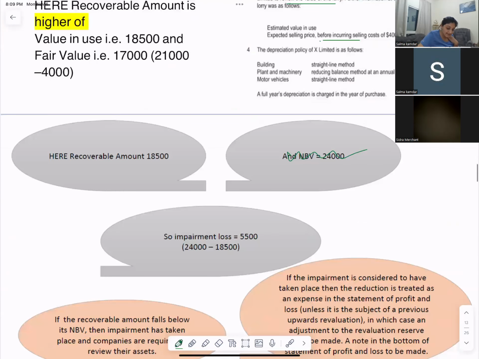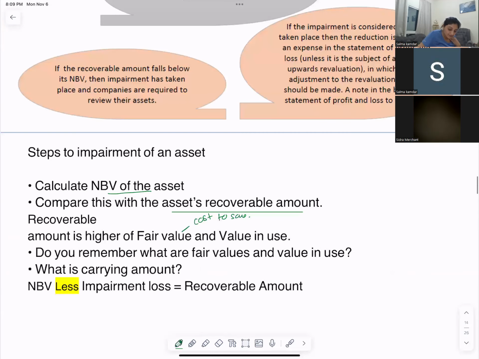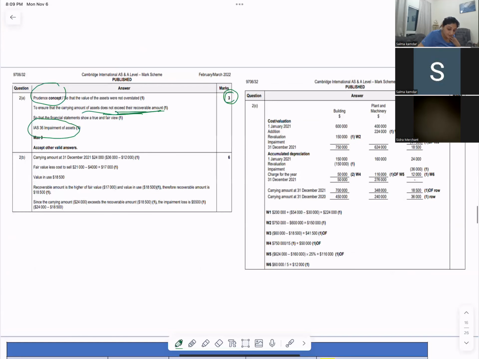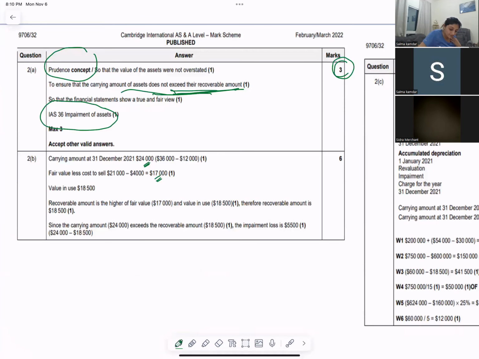So they said that the carrying value was 24,000. The fair value less cost to sell was 17,000 and the value in use was 18,500. In that amount, the current year's depreciation was not added. So we added the current year's depreciation also, and they got a new net book value. You subtracted it now? The old net book value was 36,000. They added the current year's depreciation, so they got a new net book value of 24,000.